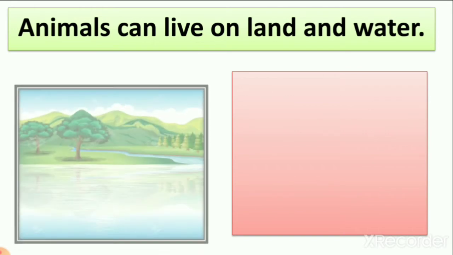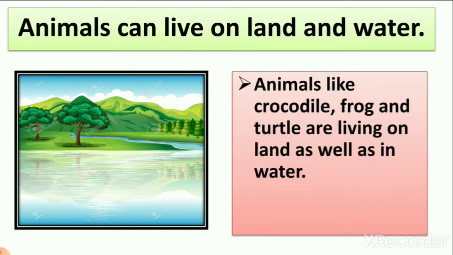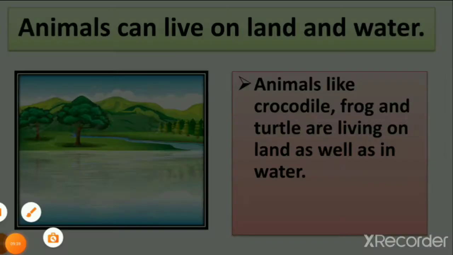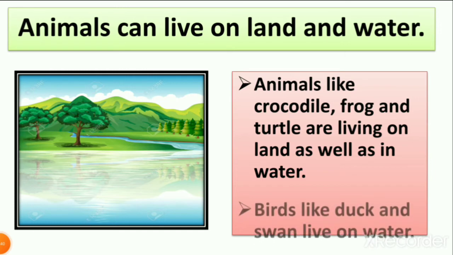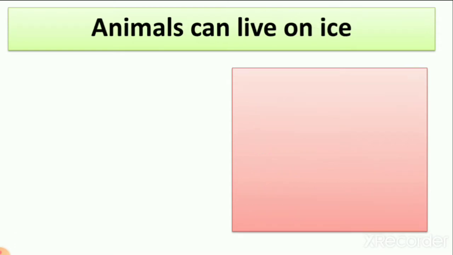Some animals are living on land and also in water. So animals like crocodile, frog and tortoise are living on land as well as in water. Birds like duck and swan live on water. So all these things we learn in lesson number 5.